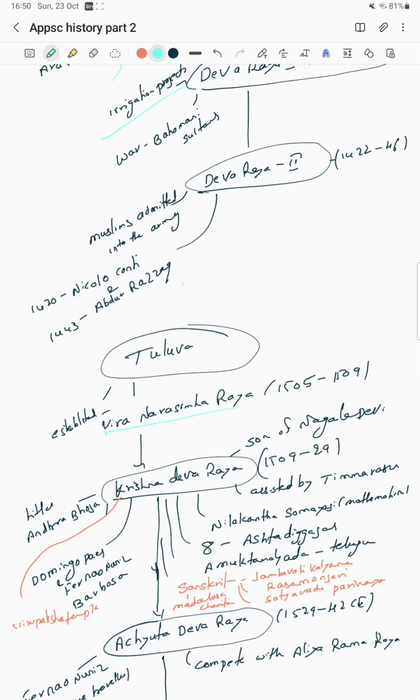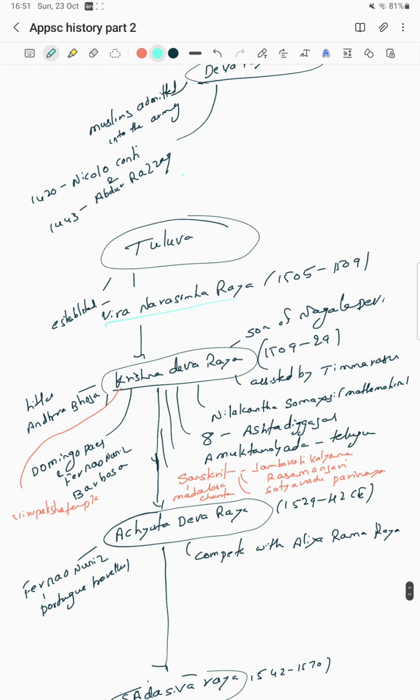In most periods, the founders are not so popular. After the founders, there are certain kings who make the dynasty more powerful. So the founders are important, but the main famous rulers are more important than the founders. Krishnadevaraya, after Veera Narasimha, is the son of Nagala Devi. He had titles like Andhra Bhoja. During his period, there were famous foreign travelers, Domingo Paes and Fernao Nuniz.